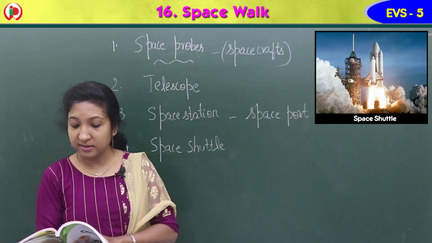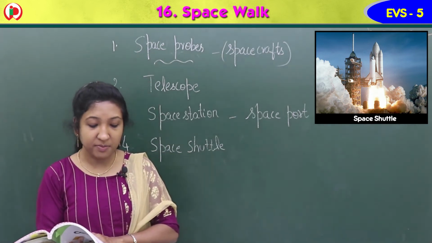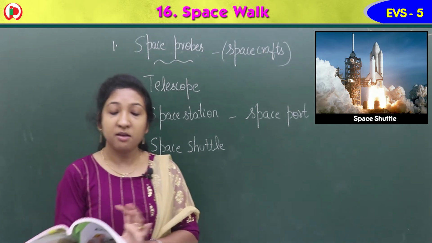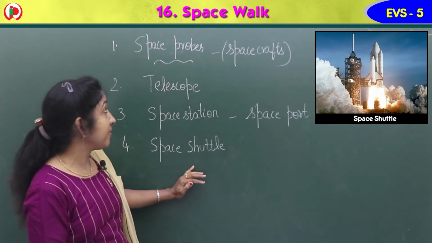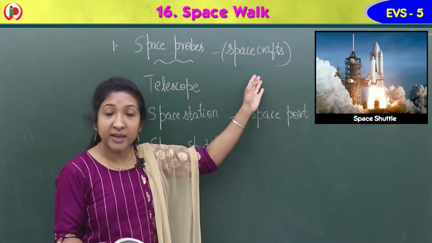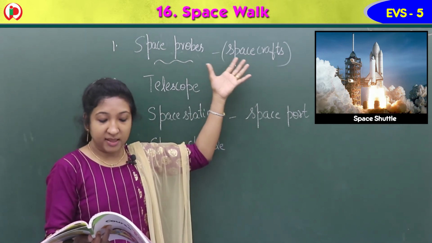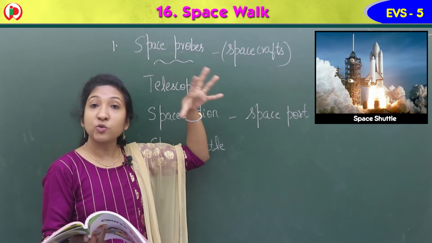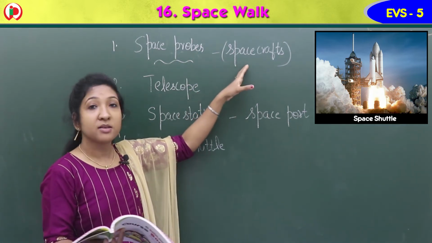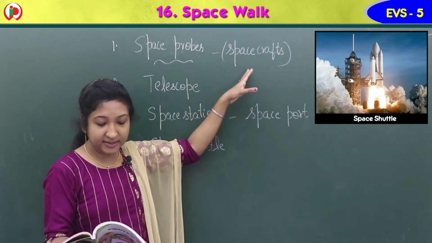So these are the main things in space. First we learned about space probes, which is nothing but a spacecraft. They are used by astronomers to study heavenly bodies.